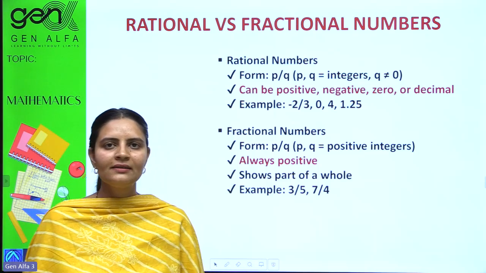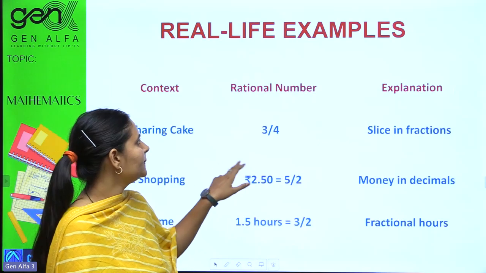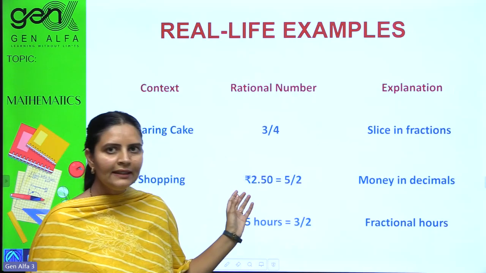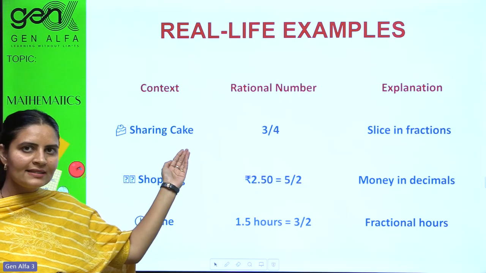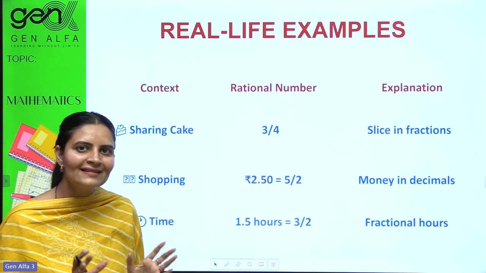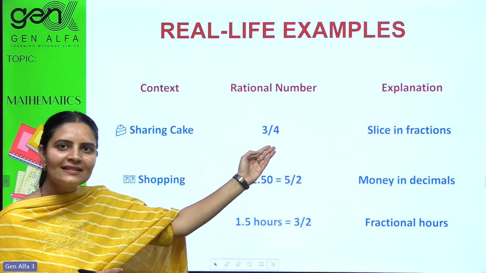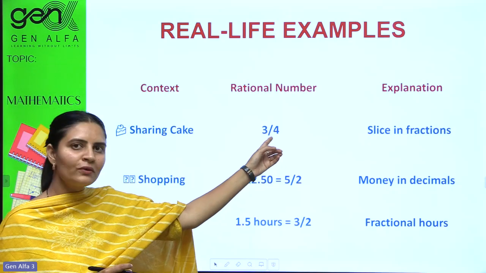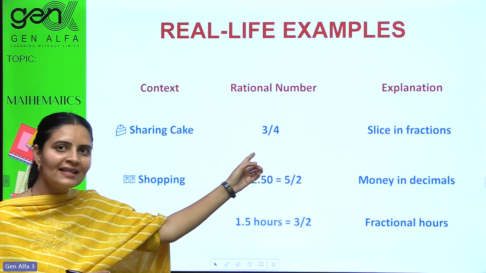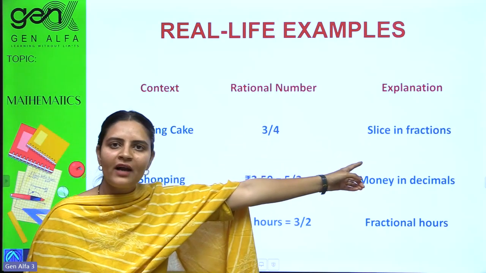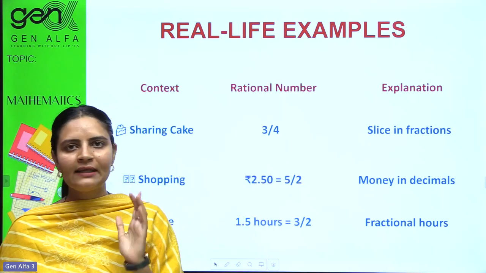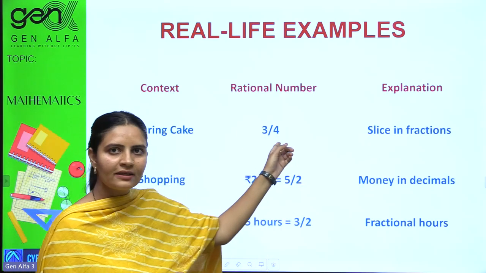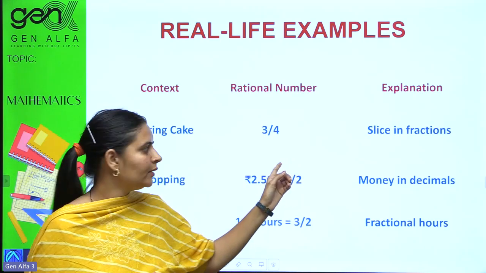Yes, dear children, let's move ahead. Let's take the real life examples. Sharing cake. Yes, cake is there, a quantity is there. So we are taking parts of it. Out of 4 slices, I'm taking 3 slices. Yes, so slice in fractions, kind of fractional number, and further rational number because condition is satisfied. Q is not 0.